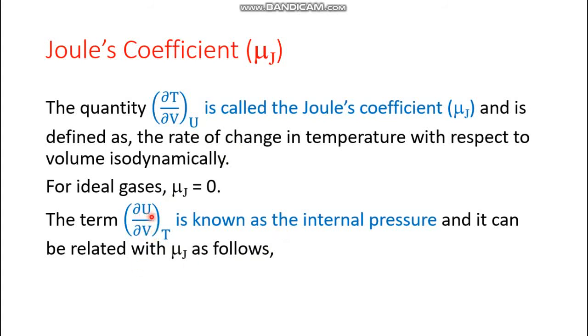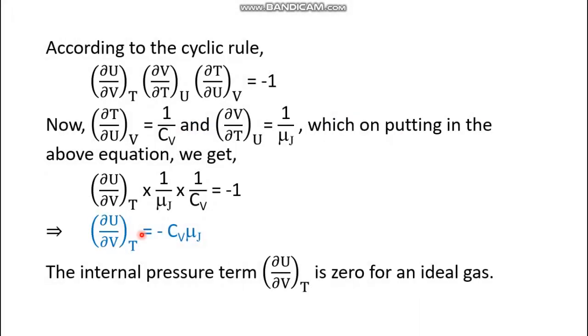It is very clear that in this parameter, in the numerator you have an energy term and in the denominator you have volume. Energy by volume always gives pressure. So this is known as the internal pressure, and it can be related mathematically to μJ by applying Euler's theorem or the cyclic rule.